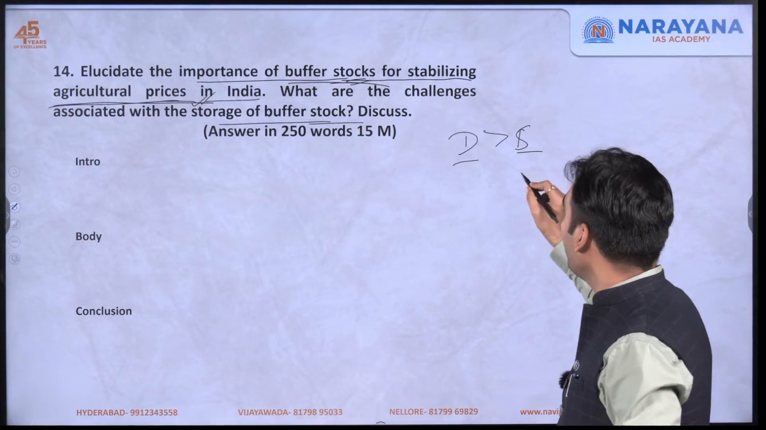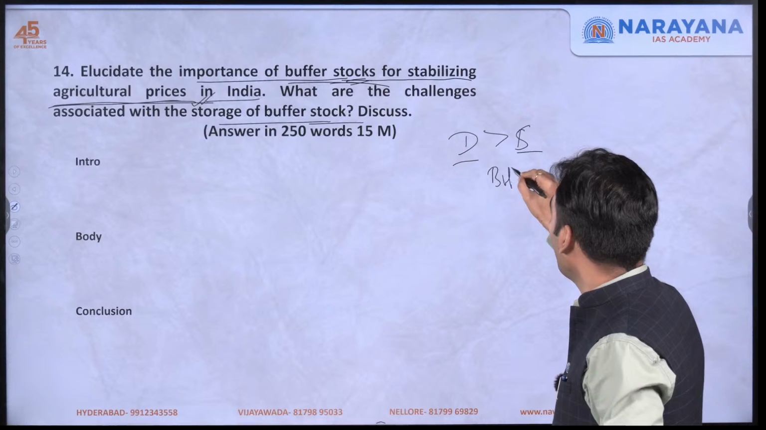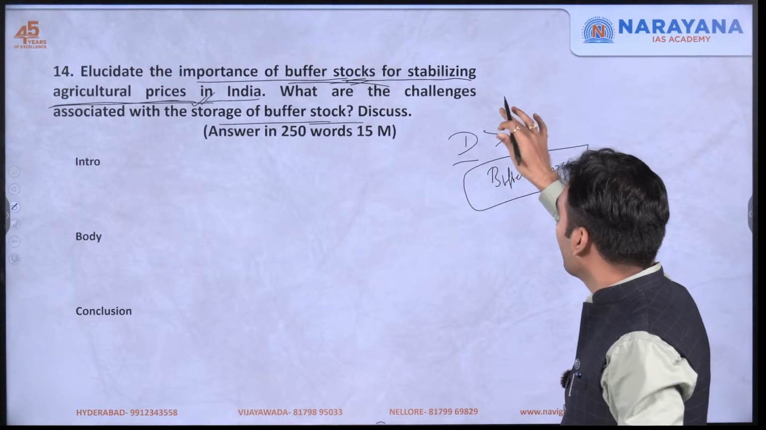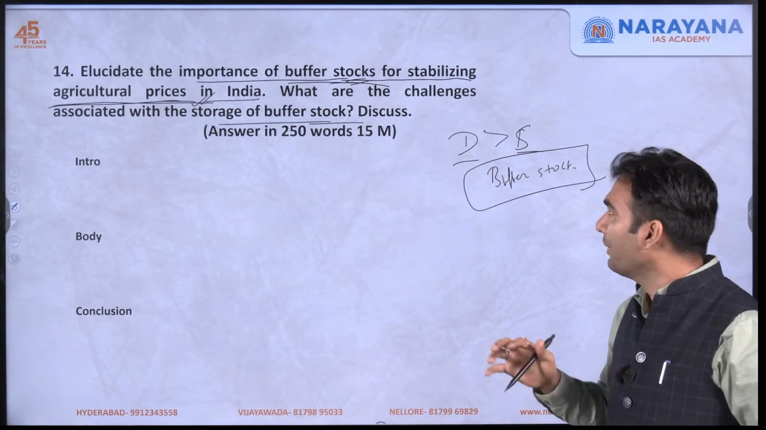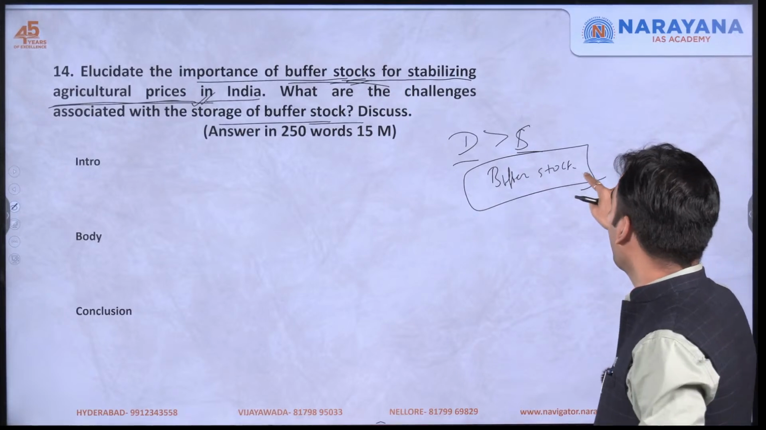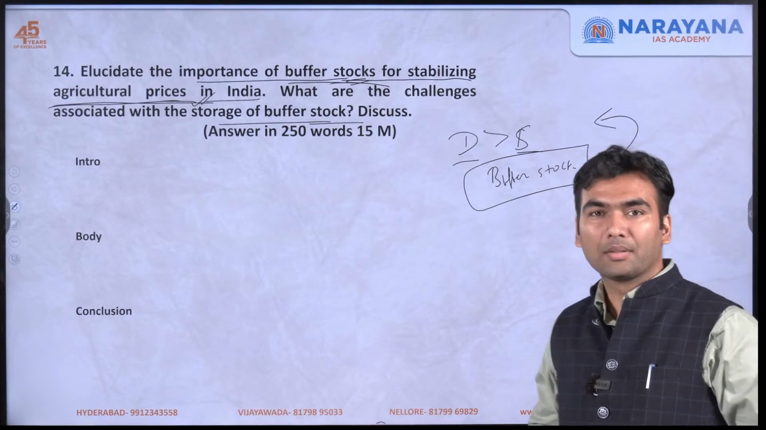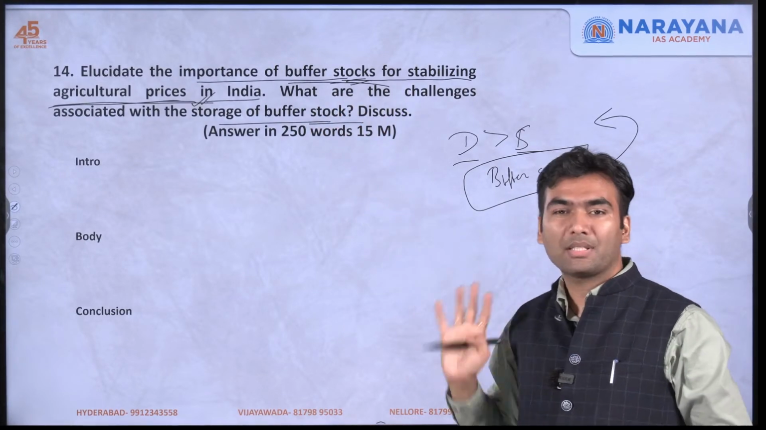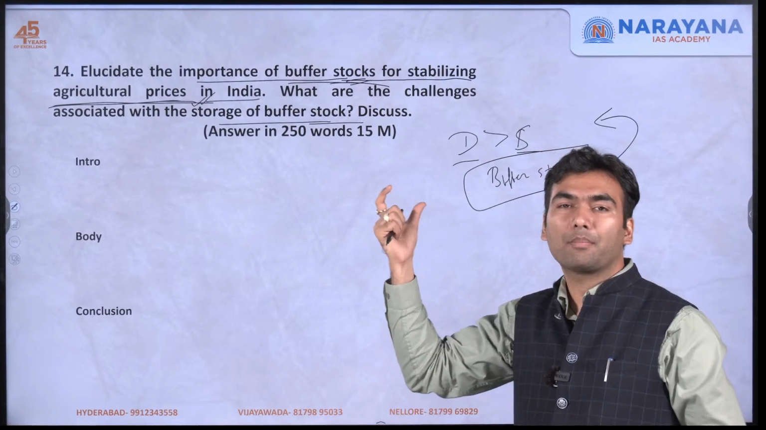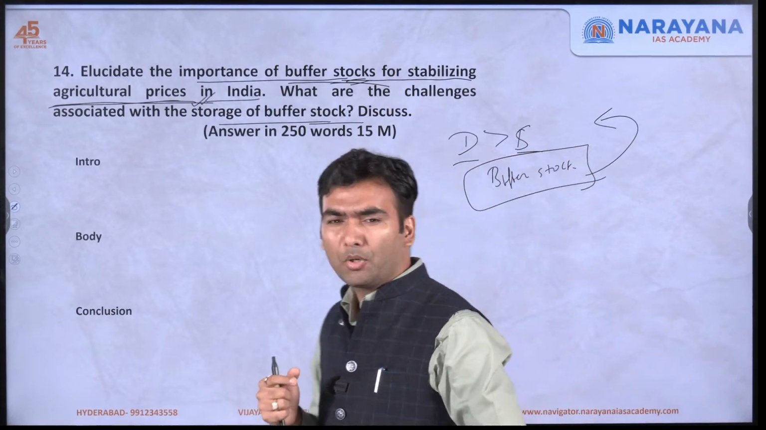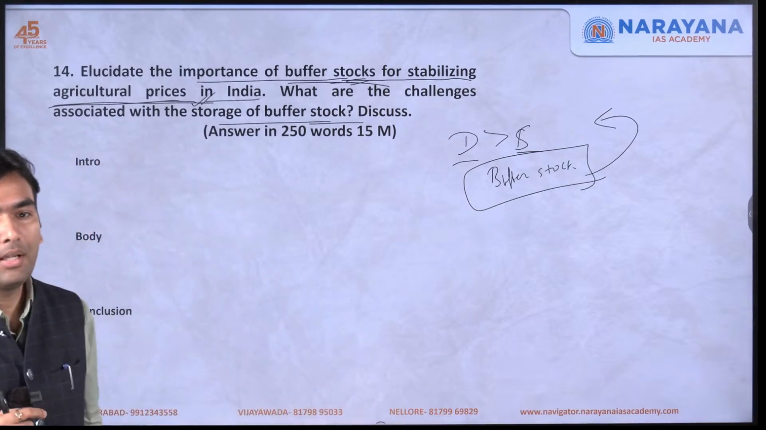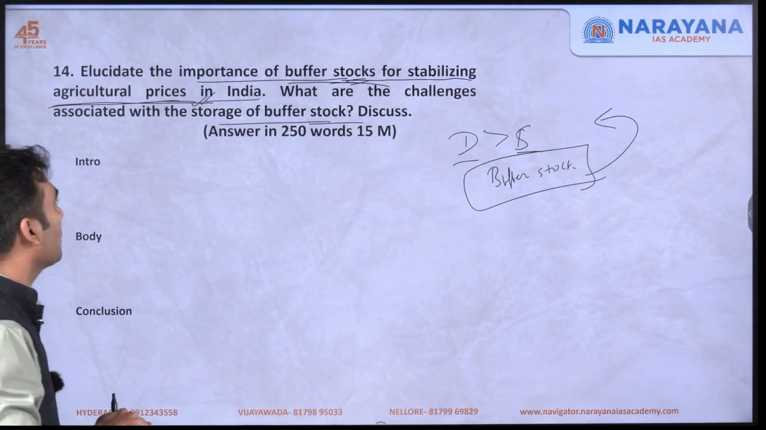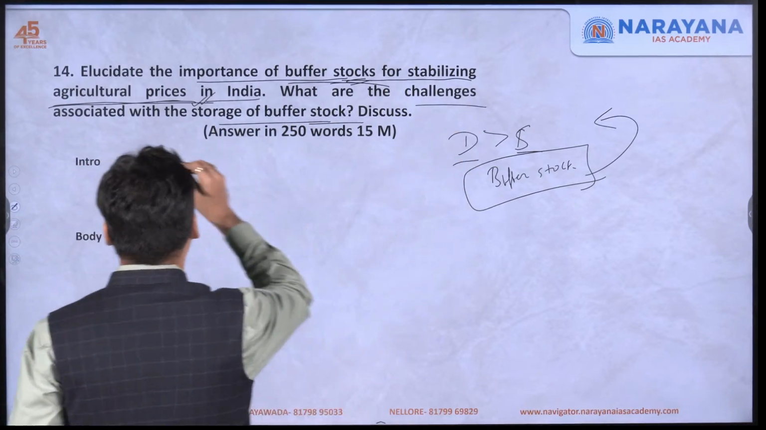So suppose for that point of time, if I have a buffer stock, the government can correct this mismatch. Whatever be the demand-supply gap, that gap can be fulfilled from this buffer stock. And if that gap is fulfilled, then we can say that the prices would be stabilized. So you have to explain this part in a very good manner. Because of the paucity of time, I am not going into the detail of that part. In the second part, you have to write what are the challenges associated with the storage of buffer stock. Here I will give you a few data.